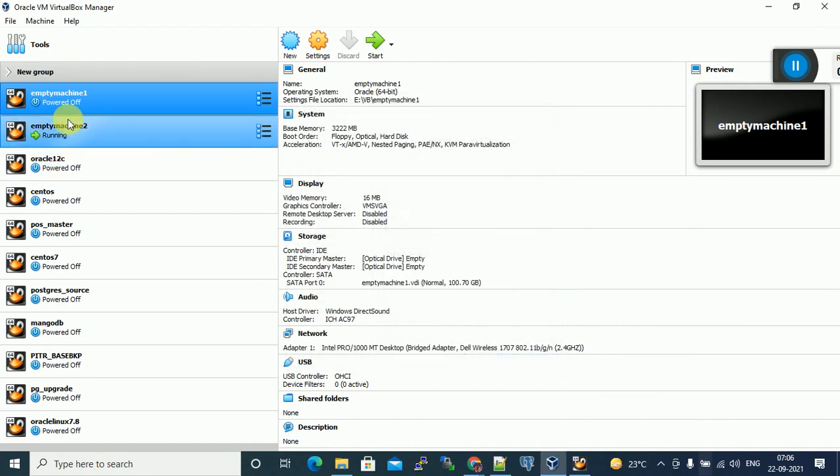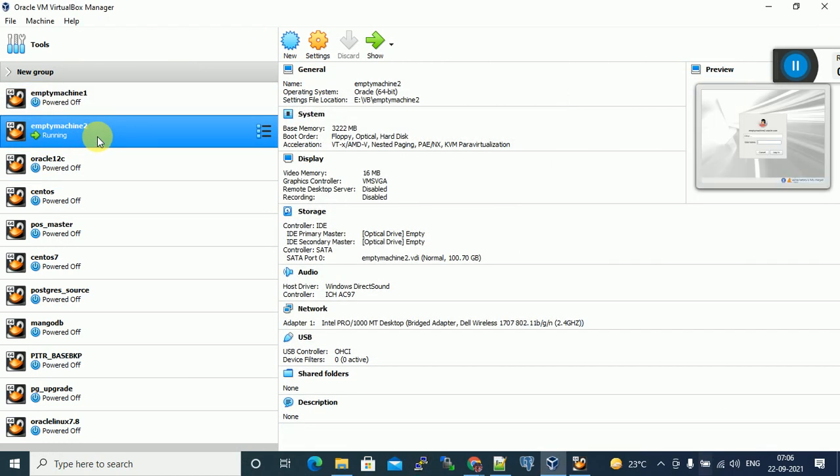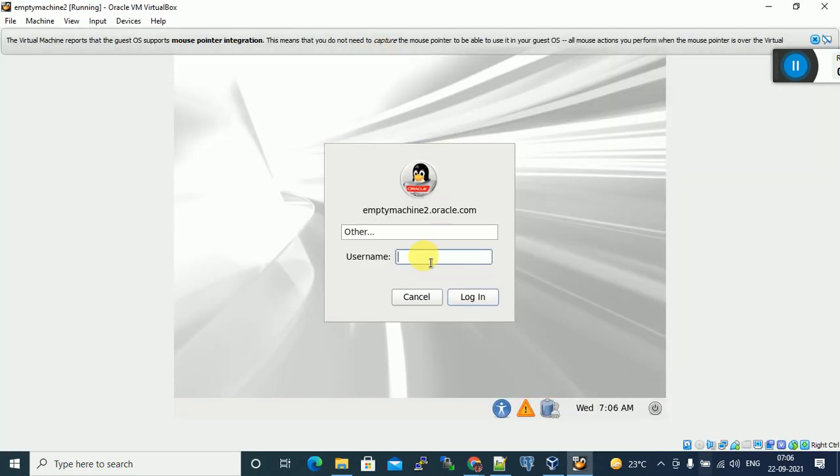Okay, you can see I just started this virtual machine. Choose the left side, click on start, already started, click on show. This is the physical virtual machine. Machine name is mtmission2.oracle.com. What is the username? Root.